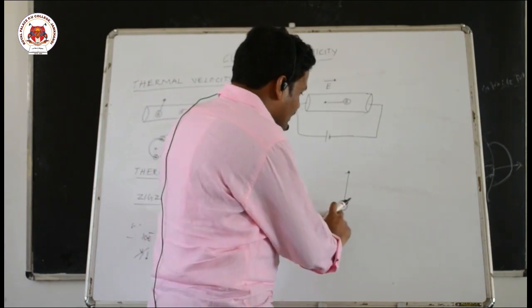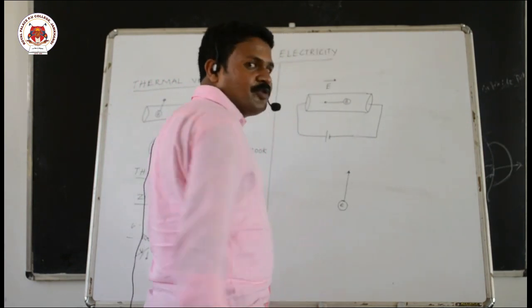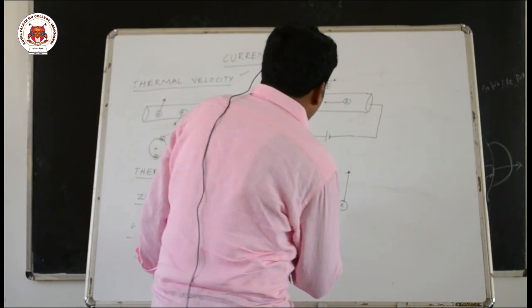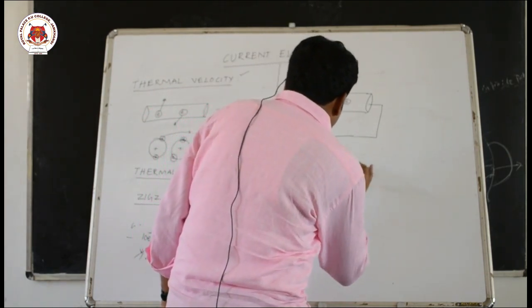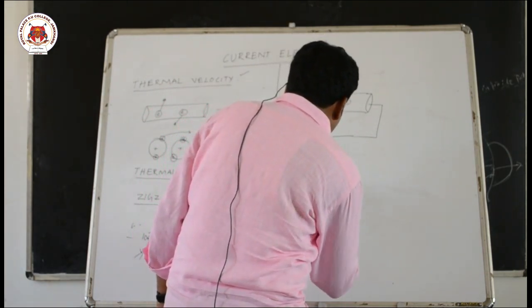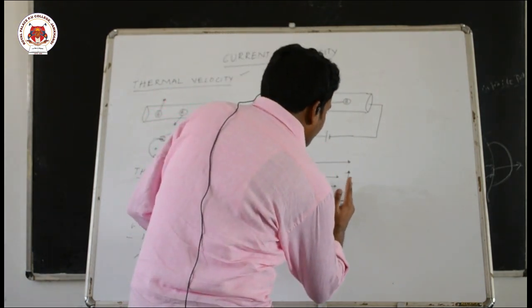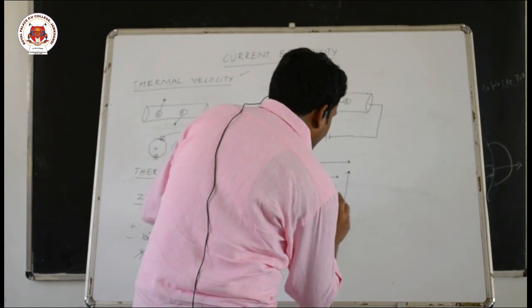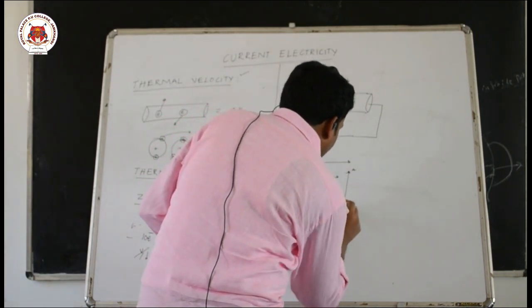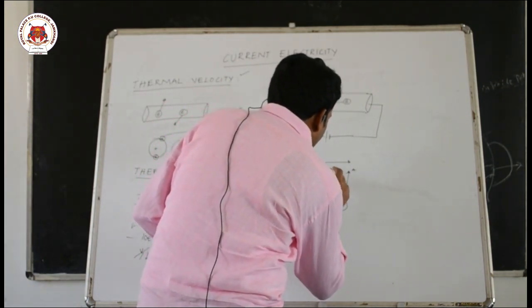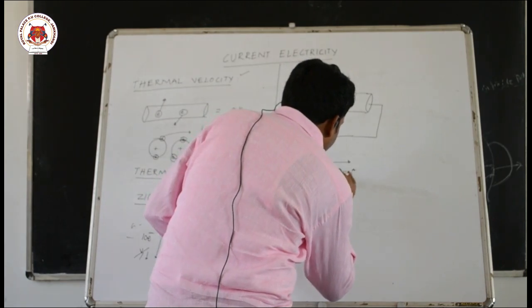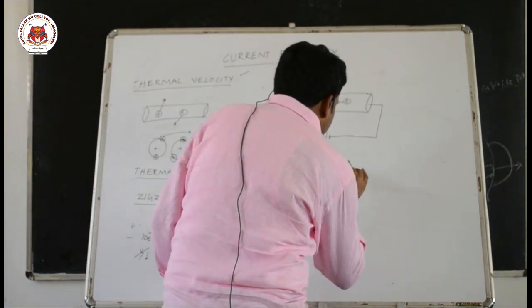This electron has thermal velocity in the upward direction. Once I apply the electric field in this direction, this electron starts moving opposite to the electric field, and instead of reaching point A here, it reaches here. There will be some drift. This is called drift velocity.